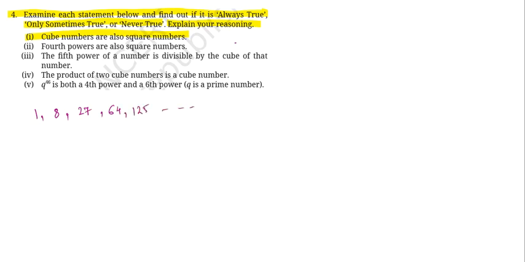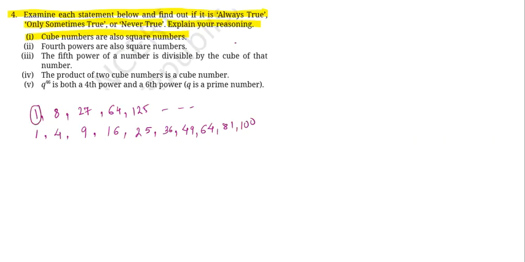Let's write some square numbers. So the square of 1 is 1, the square of 2 is 4, then the square of 3 is 9, then the square of 4 is 16, the square of 5 is 25, then for 6 it is 36, 49, then 64, 81, and 100.